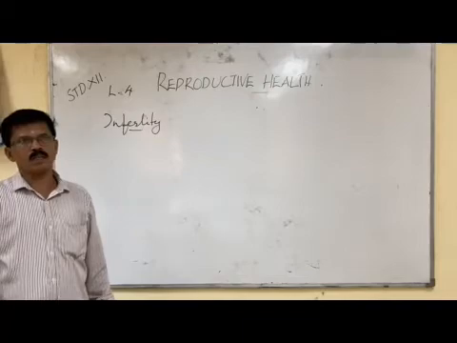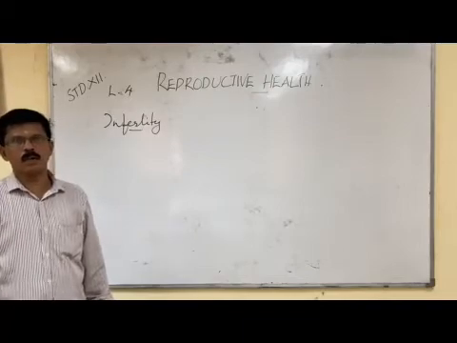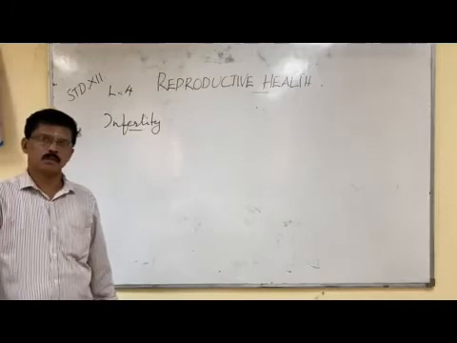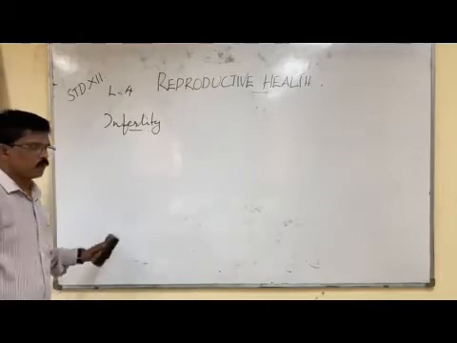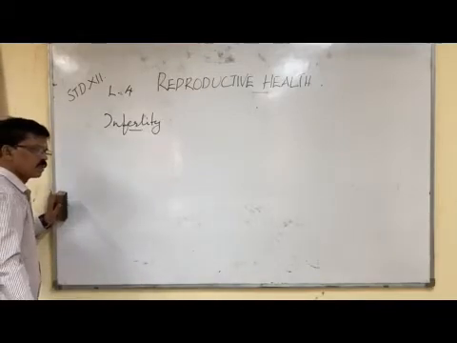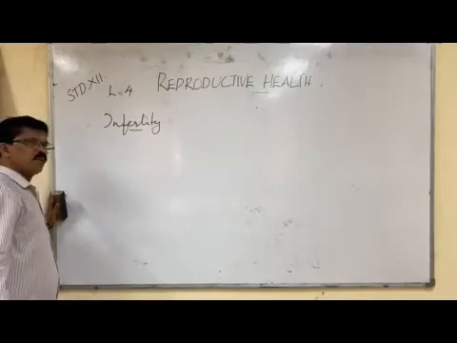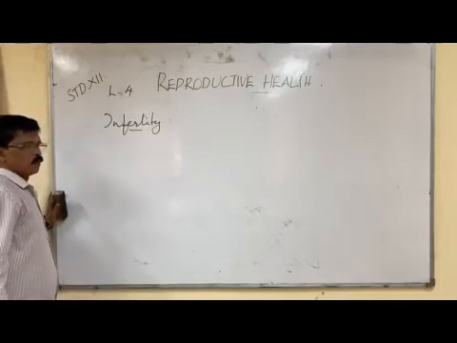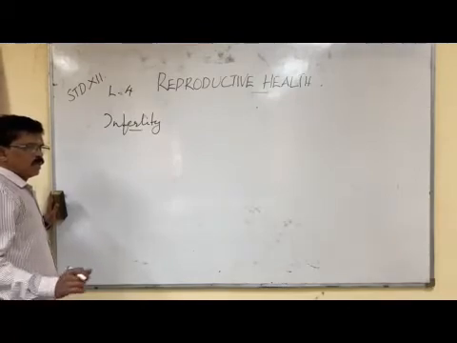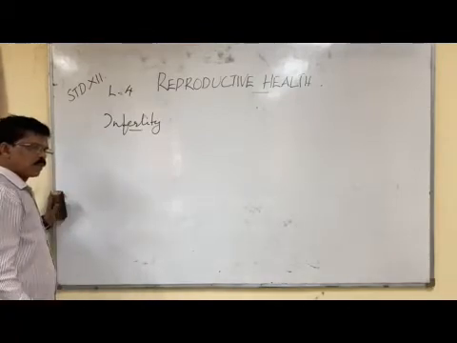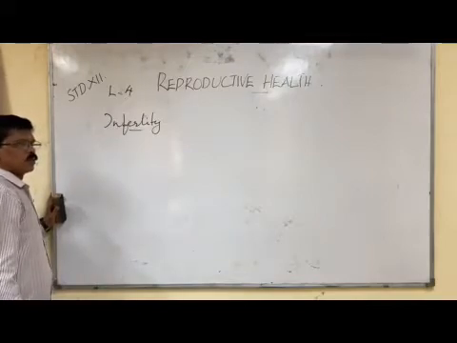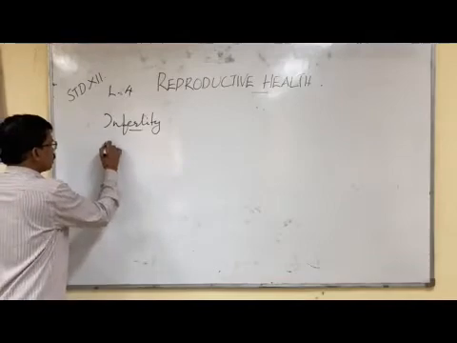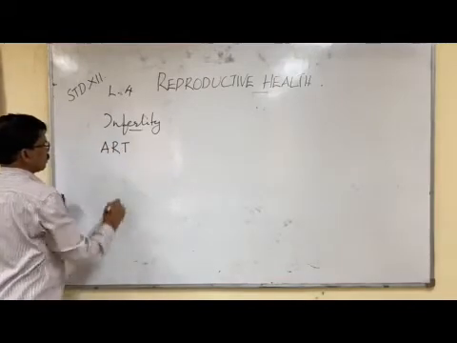Infertility can be cured up to a certain extent, and the defect can be in either male or female. In case infertility cannot be corrected, there are various methods which assist the married couple to have children. They are called assisted reproductive techniques.